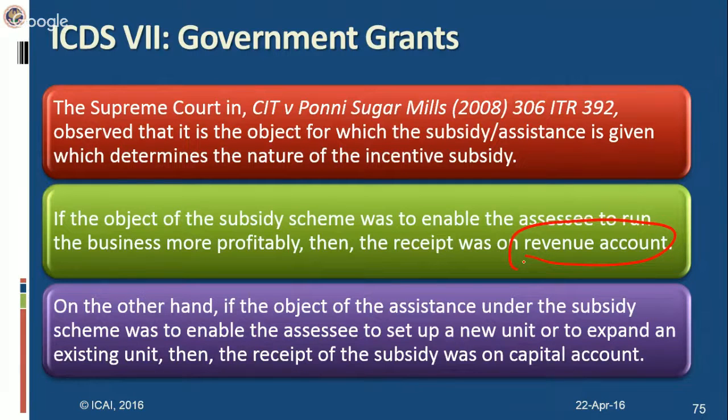On the other hand, if the assistance under the subsidy was to enable the assessee to set up a new unit or expand an existing unit, the receipt was on capital account. And this rationale of the Supreme Court rulings has been followed by several high courts in deciding whether the subsidy was capital in nature or revenue in nature.